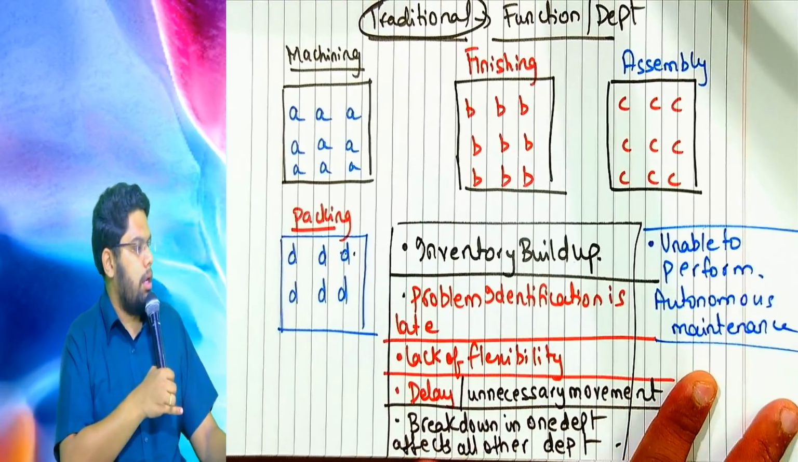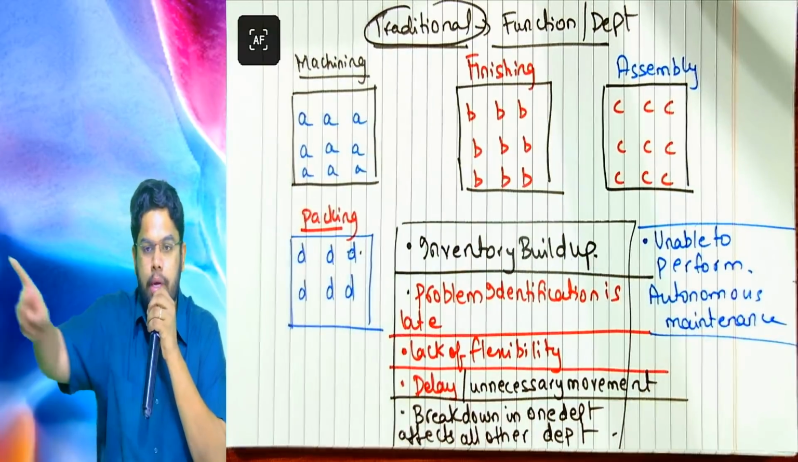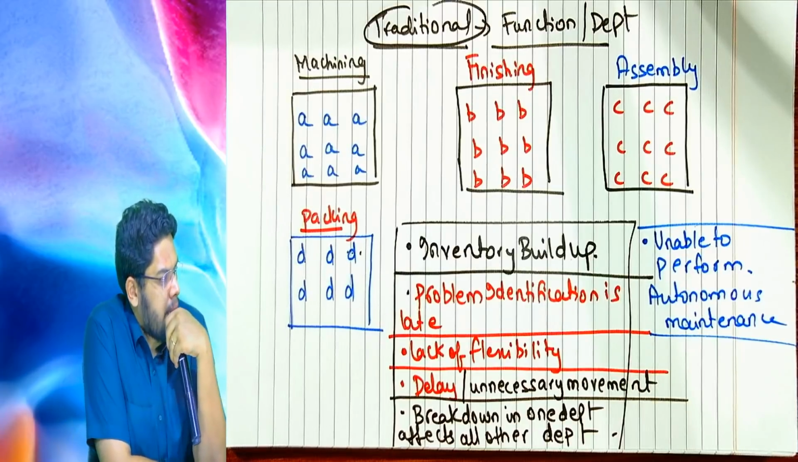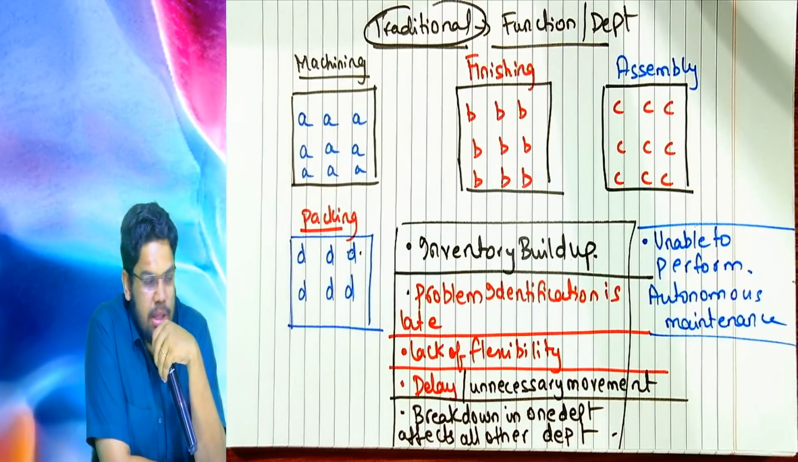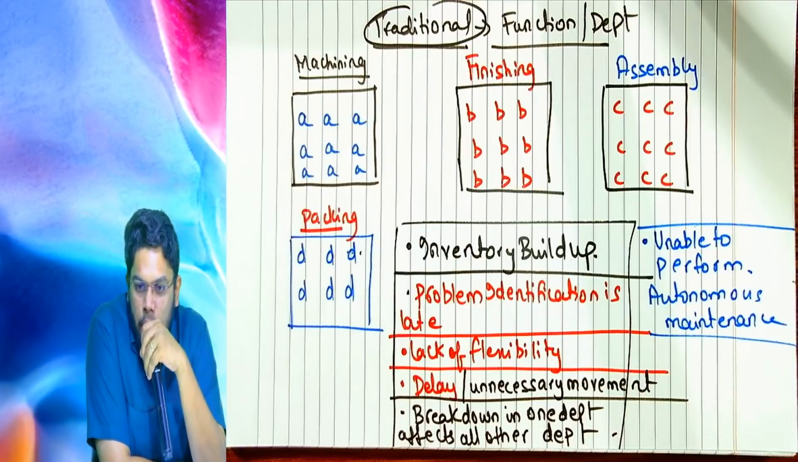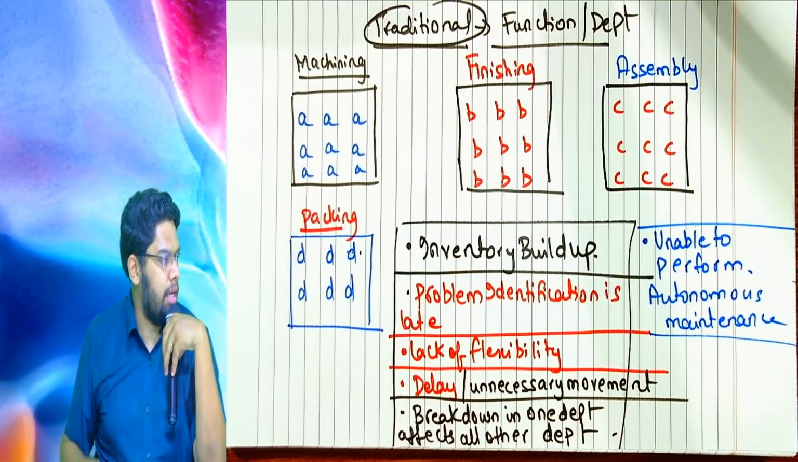Concentrate, everyone. Is this cellular manufacturing or the traditional way of doing manufacturing? In the traditional way, as you can all see, just listen to the discussion, don't write anything. Each department is working as an independent department. Machining, finishing, assembly and packing are 4 independent departments in different places inside the factory.